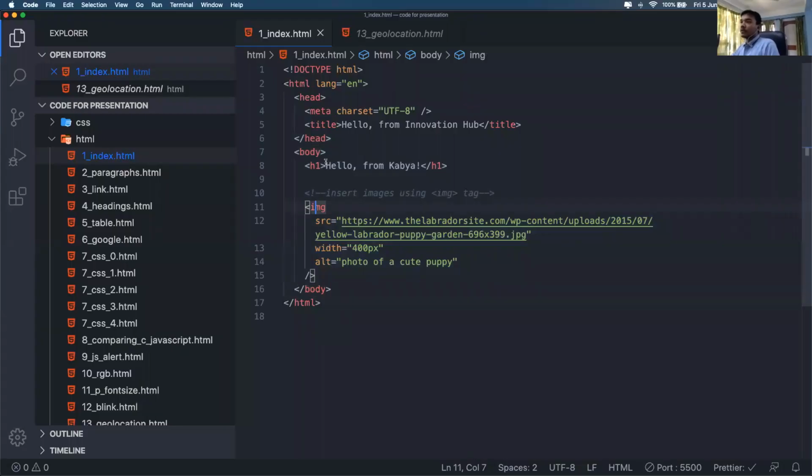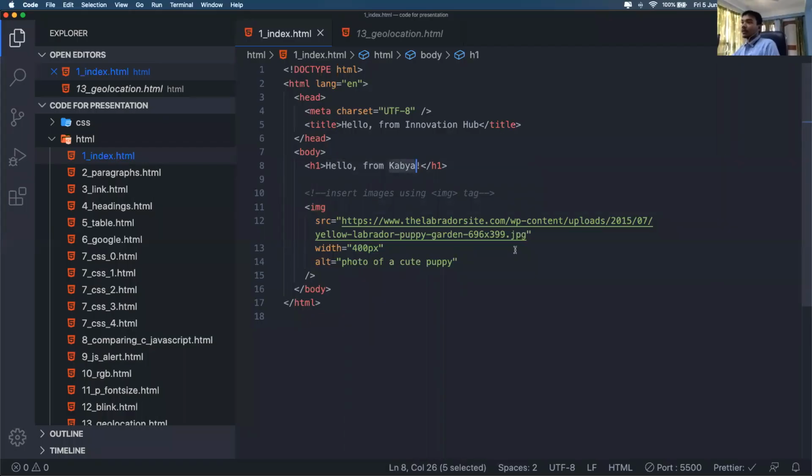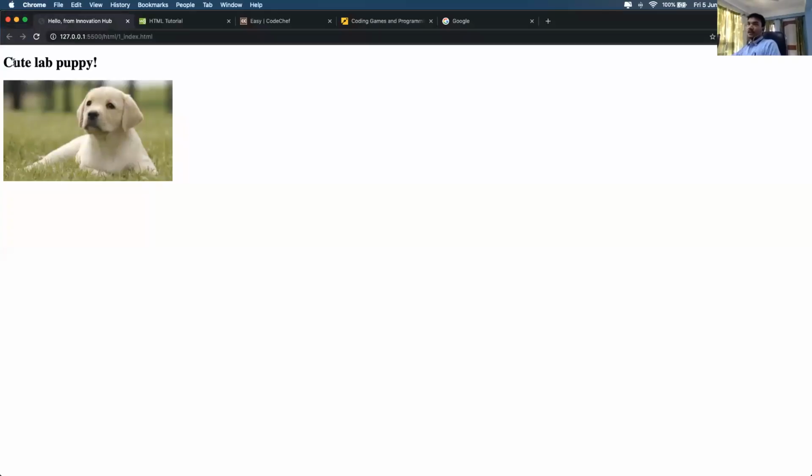We first have a heading, hello from Katya. This is the one resulting in this line of text. If we change this, suppose to cute lab puppy, you see this text has changed. So this is the most basic layout of HTML.